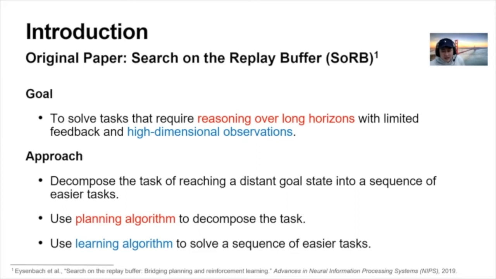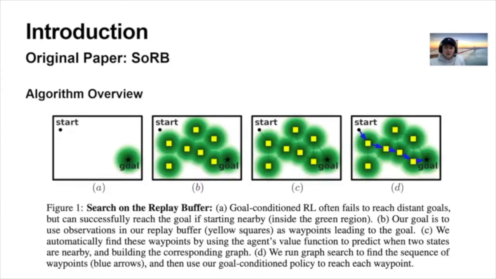They use a planning algorithm to decompose the task and a learning algorithm, especially a reinforcement learning algorithm, to solve the sequence of easier tasks. Here's the overview of the SORB algorithm. Look at picture A. The agent cannot reach the distant goal, but this algorithm constructs a replay buffer, and the graph is constructed from the replay buffer, where the data is collected during the training procedure.